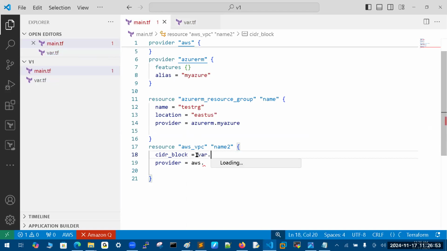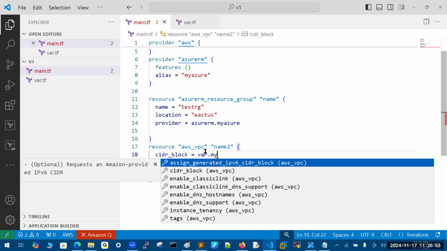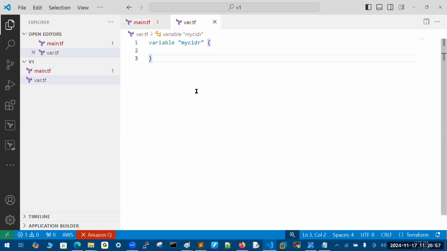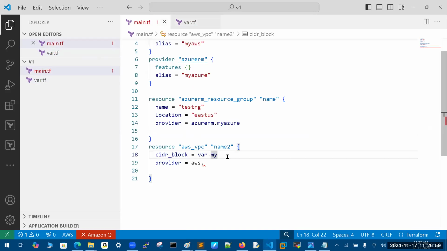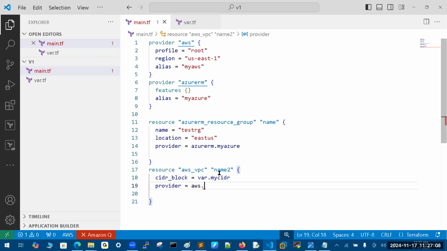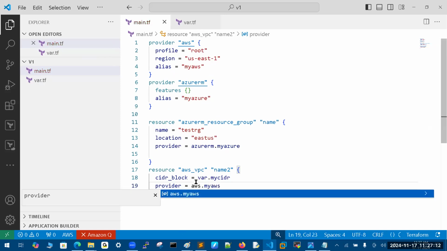Where dot, what is the name? Var dot my cider. And the cloud vendor is AWS, line number 4, my AWS. That's all. Your code is over.